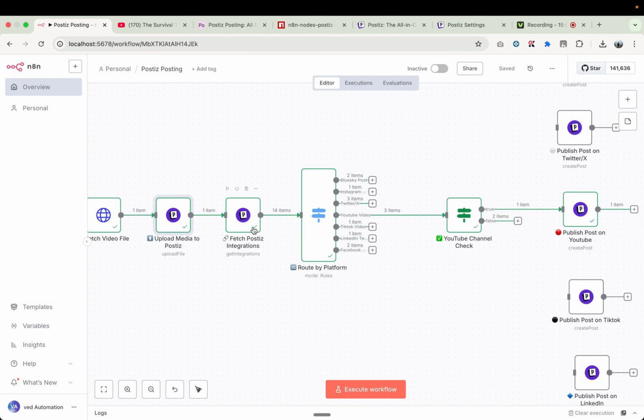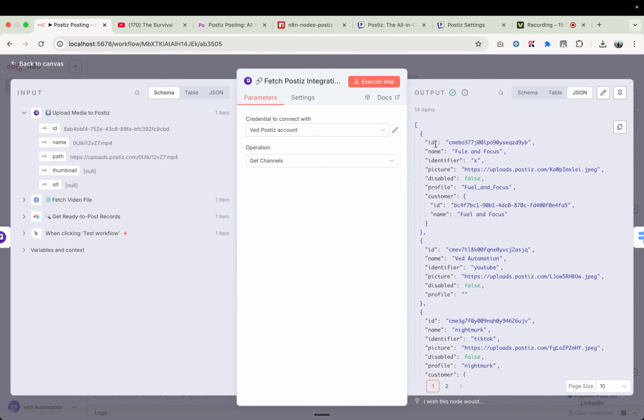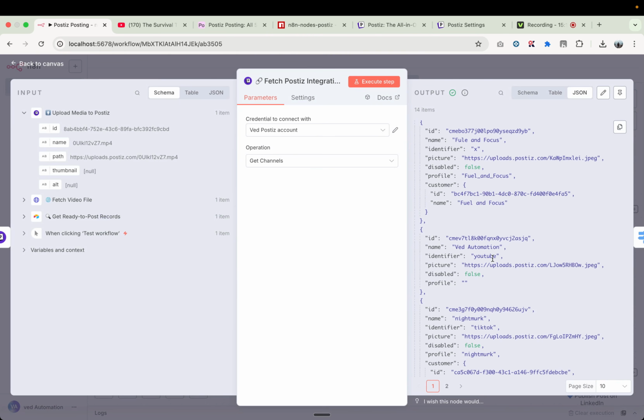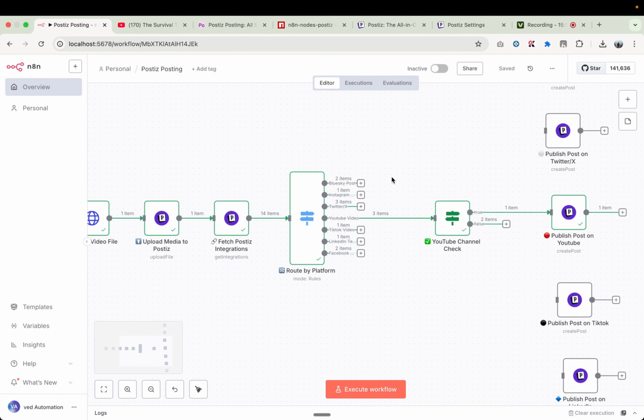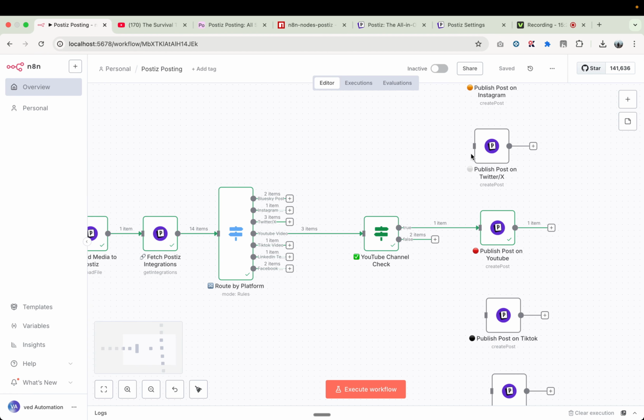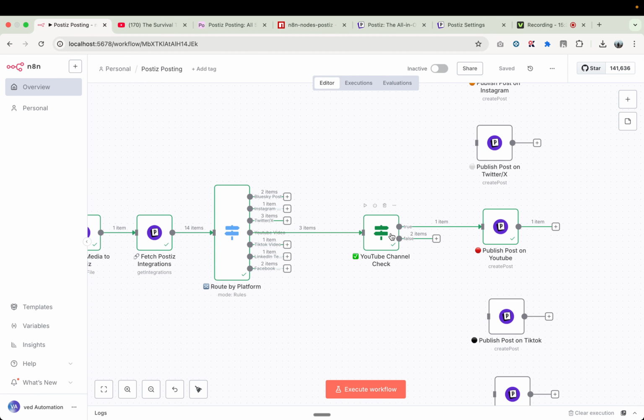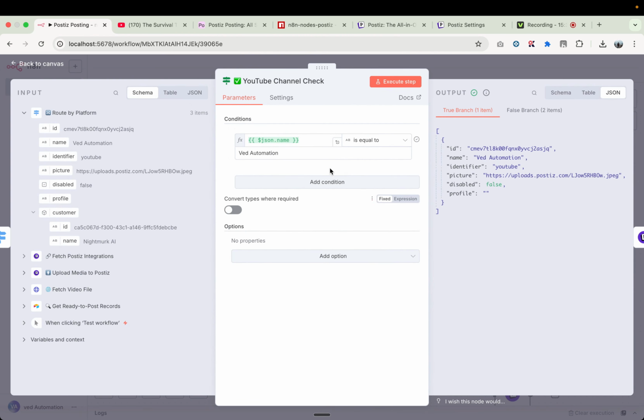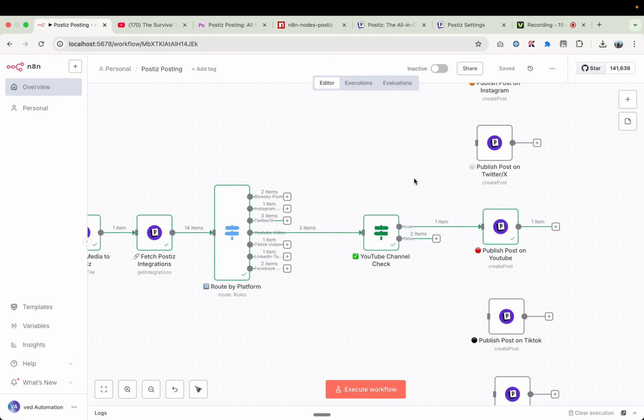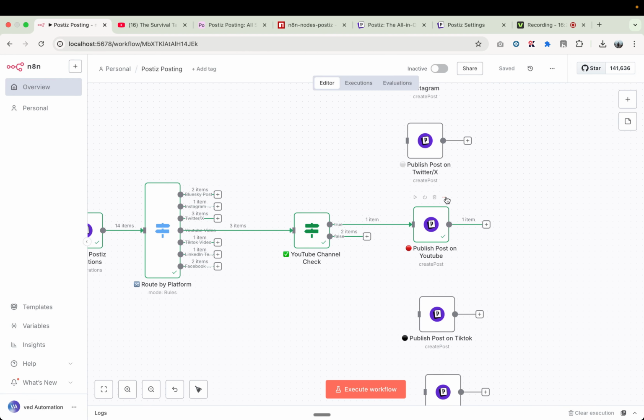And here we fetch all the integrations. You can see here it fetched 14 items. And if you open it, you can see we get all the channel IDs with the channel name, the channel identifier, and everything, right? Based on this, we can directly route all the social items to a particular node. In this case, I just want to pass to YouTube. Here you can see we have 3 items passed, and then we use the filter, because we want to only post on the YouTube channel named automation, right? If you have multiple YouTube channels and you want to post on particular channels or customize it, you can use this filter and automatically post on YouTube as well.